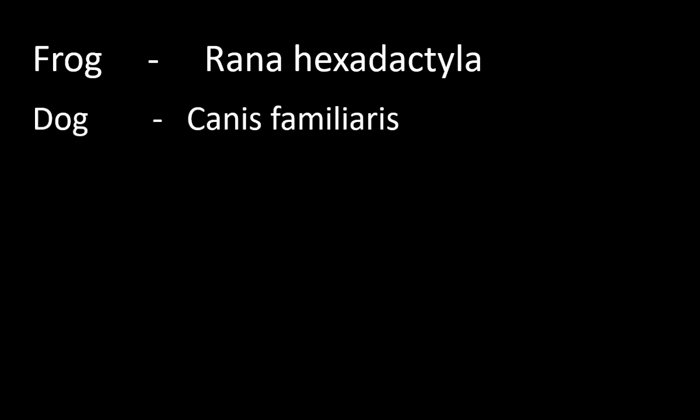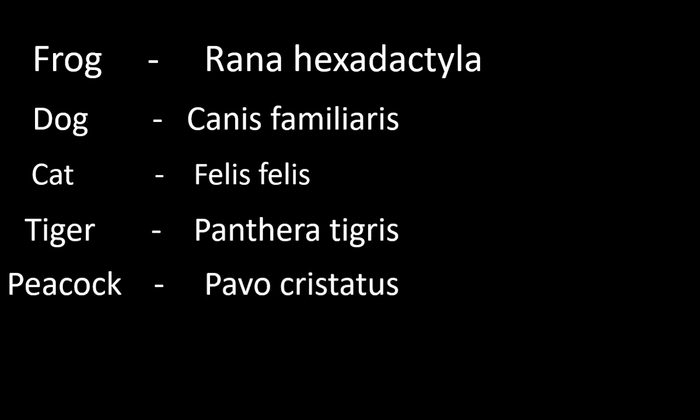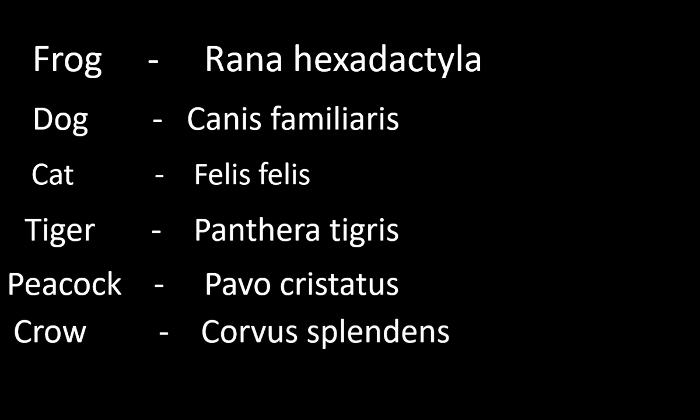The name of frog is Rana hexadactyla. The binomial name of dog is Canis familiaris and cat is Felis felis. The binomial name of tiger is Panthera tigris. The binomial name of peacock is Pavo cristatus. Crow, Corvus splendens. So frog, Rana hexadactyla; dog, Canis familiaris; cat, Felis felis; tiger, Panthera tigris; peacock, Pavo cristatus; crow, Corvus splendens.